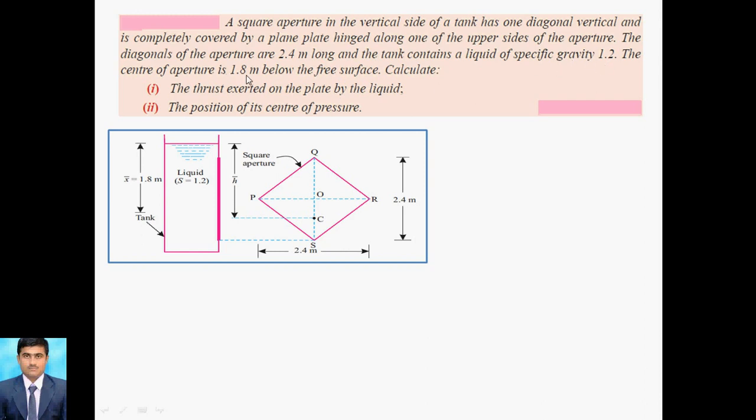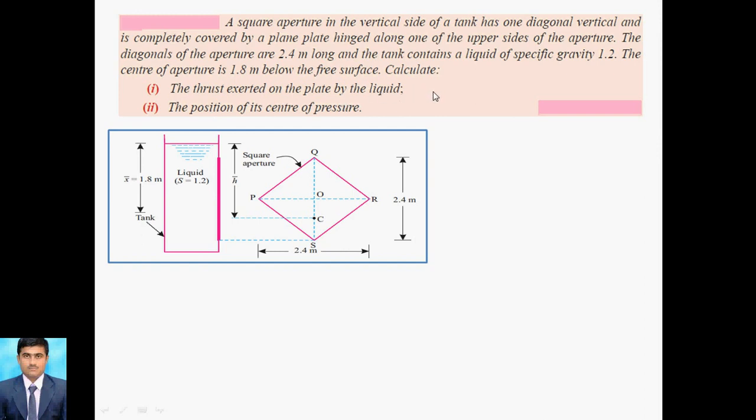The center of the aperture is 1.8 meter from the free surface. So here the tank is there, the center of that aperture is 1.8 meter below the free surface, the diagonal is 2.4 meter long, and the specific gravity is 1.2. Calculate the thrust exerted.